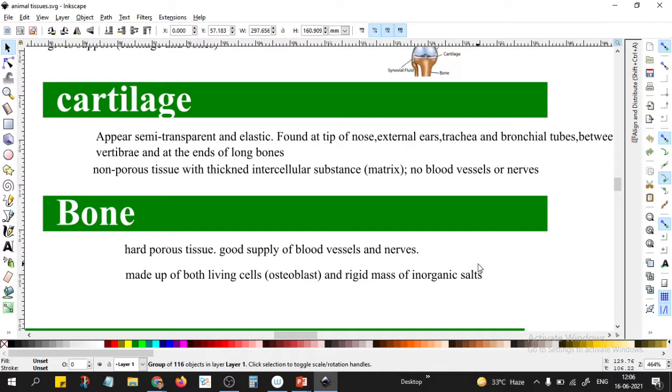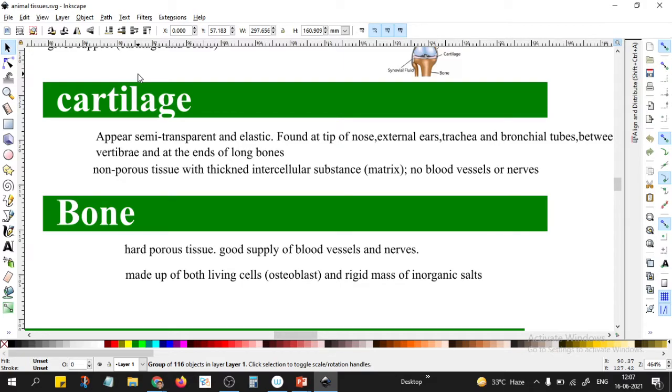When we compare the bone to the cartilage, where are we finding the cartilage? In the ear. More than ears. Generally, the tip of the nose and the tip of the ears are very flexible. Can we call these bones? These are not bones. A bone is a hard structure. It is never a flexible structure.